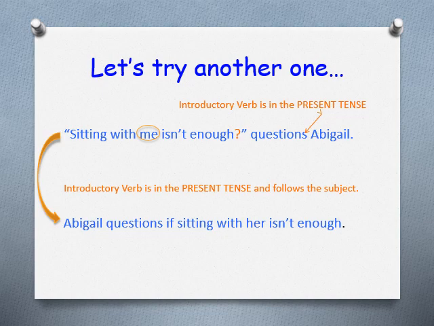So I'm going to keep that introductory verb exactly the same. And then my pronoun changed from me to her, and my connecting word this time is the word that I use for a question.